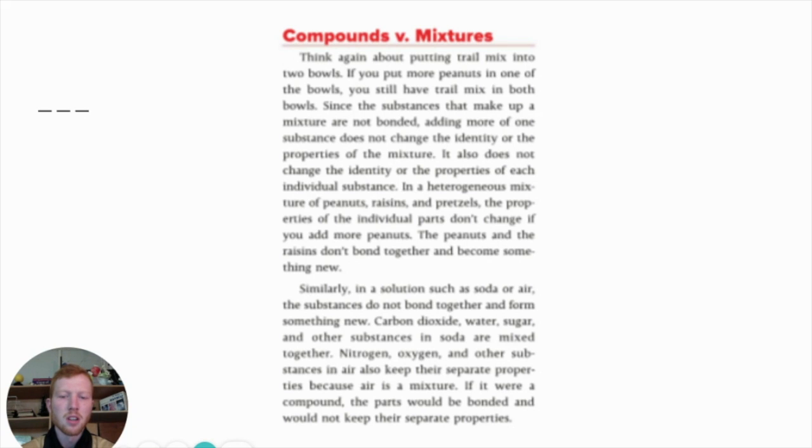Carbon dioxide, water, sugar, and other substances in soda are mixed together. Nitrogen, oxygen, and other substances in air also keep their separate properties because air is a mixture. If it were a compound, the parts would be bonded and would not keep their separate properties. So all of that being said, all you need to understand is that compounds, just as it said in that last sentence, would have to be bonded together, whereas mixtures are sort of just like having M&Ms and Skittles. You can mix those together, but they aren't going to be compounded together. So that's what you need to put for your warm-up to receive your 5 points today.